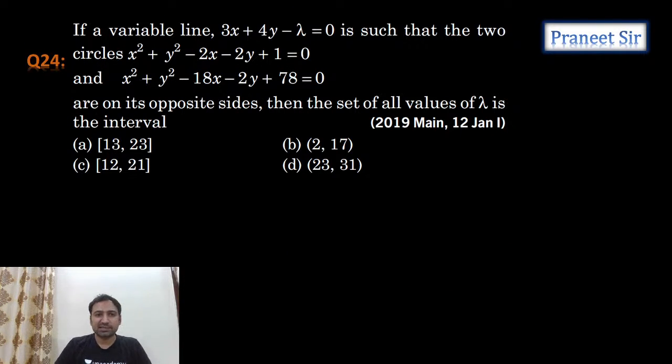Let's move to the next one, guys. If the variable line 3x plus 4y minus lambda is such that the two circles are on its opposite sides, then find the set of values of lambda.